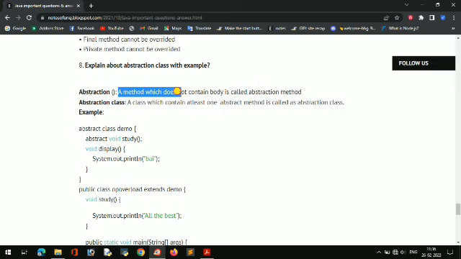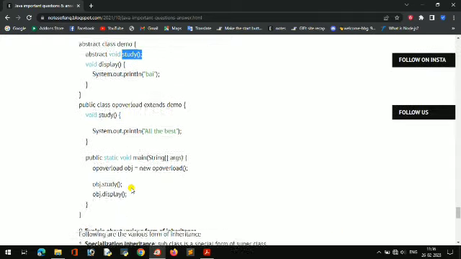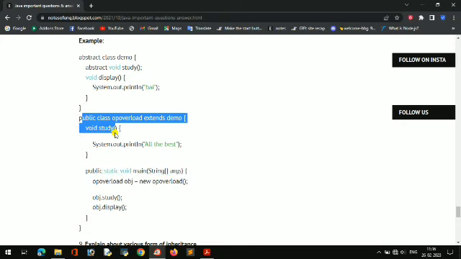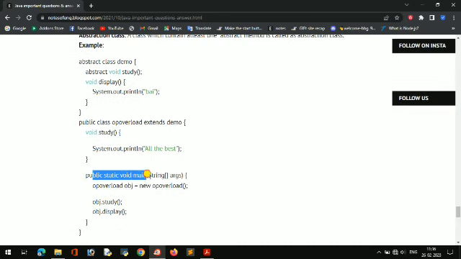An abstract method means a method which does not contain a body; if in front of it we write abstract, that is called abstract. See, I am calling study from the main class, public static void main.